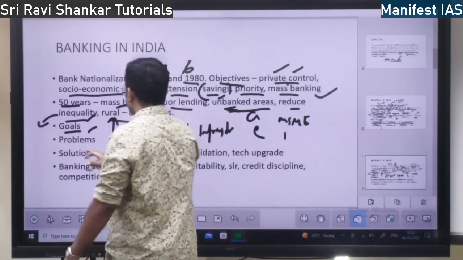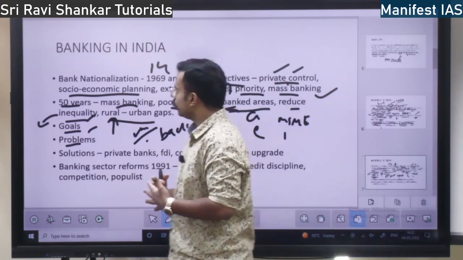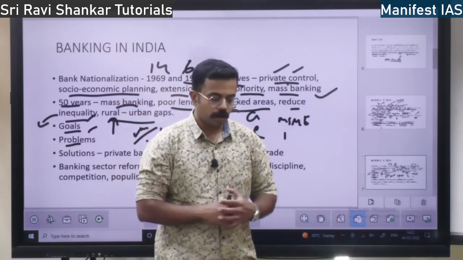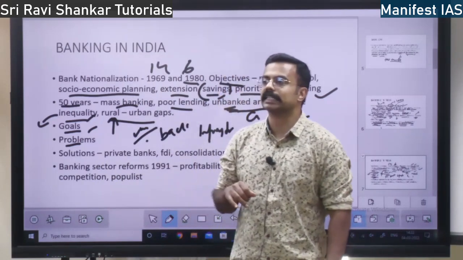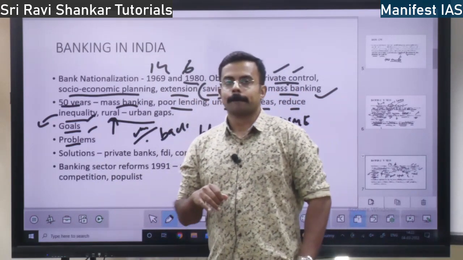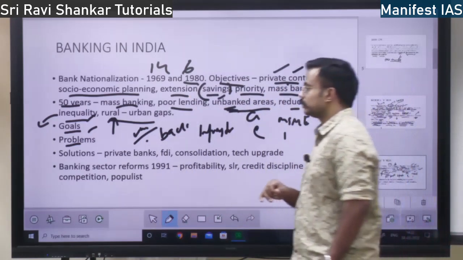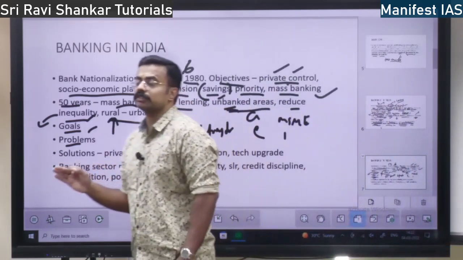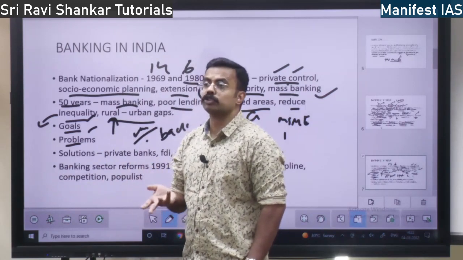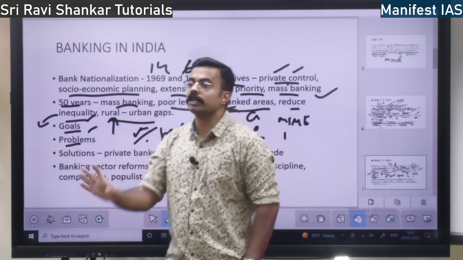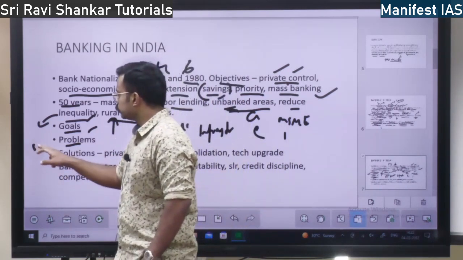Next, what are the problems? Problems of bank nationalization. I am talking about the whole banking sector. What are the problems in our banking sector? One is non-performing assets. Lakhs of crores these public sector banks have lost. Vijay Mallya, Mehul Choksi, they were given so much money, and the banks are not able to recover it. Non-performing assets is one problem.